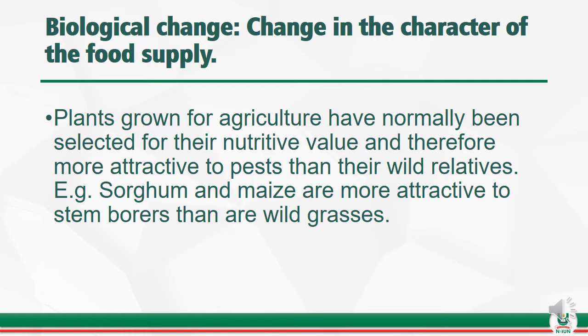So they tend to come to crops that have high nutritive value. For example, the sugar in sorghum and maize is high, such that the attraction to pests is higher than to the wild grasses.